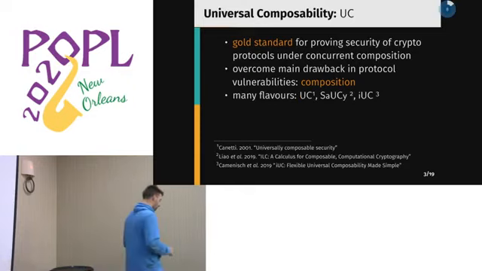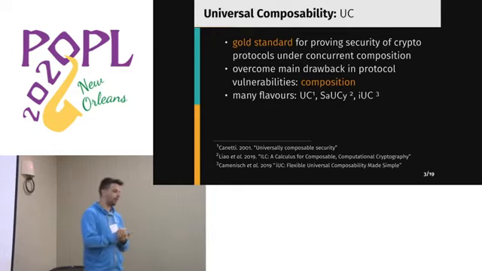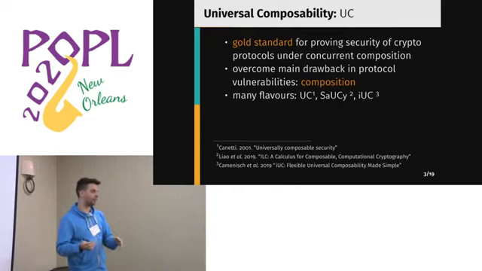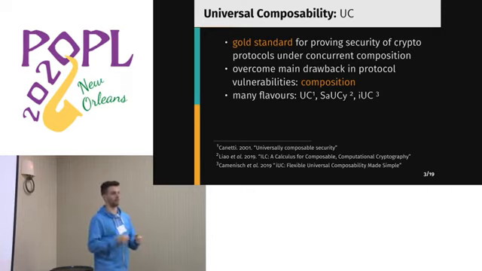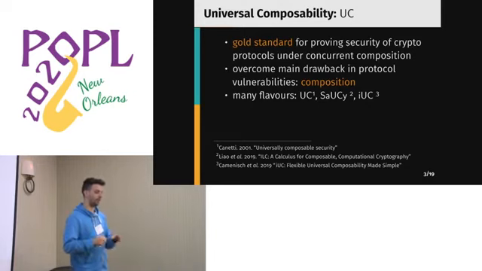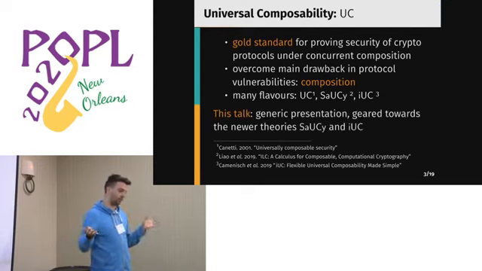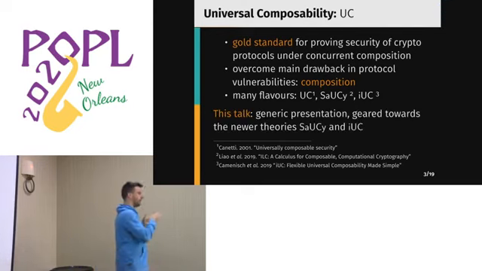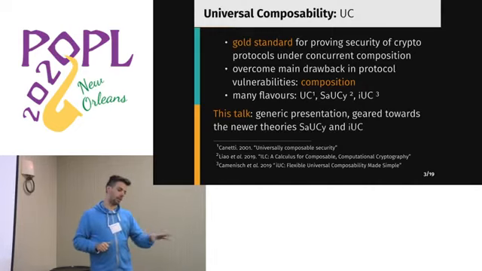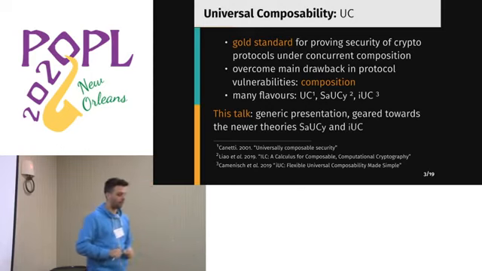And UC was developed quite a while ago, in the early 2000s, and there is a 5th revision going on, fixing bugs that have been discovered through the years. And there are alternatives that have been recently proposed, specifically the SUC, the simplified universal composability framework, and the interactive UC framework. And for what I will describe now, I'll describe a general flavor of UC, though I will lean towards these newer theories for universal composability. And I'll tell you a bit more about SUC and IUC later on.